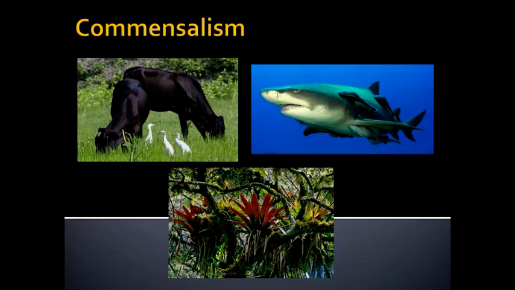And then my final example, and there are many more, but the final example of commensalism I've got on here are bromeliads. Bromeliads are a type of an epiphytic plant, meaning that they live on other plants. Now, if the bromeliads are there or not, it doesn't really harm the trees. It's just a place for them to rest. They don't pull nutrients up from the tree. It doesn't hurt the tree for them to be on it. There are some types of parasitic plants that will get onto other plants. But epiphytes don't hurt the plant. They just get a good place higher up in the canopy to sit. So it benefits the epiphyte, and the tree doesn't have any impact one way or the other.